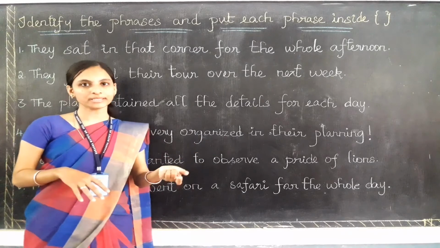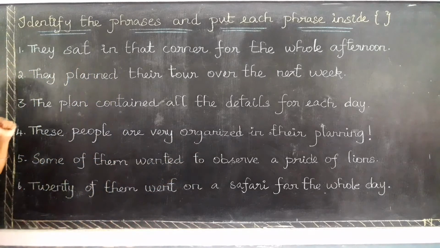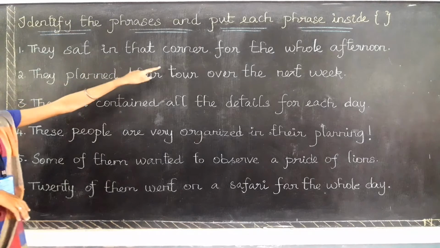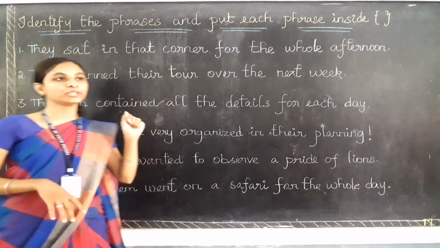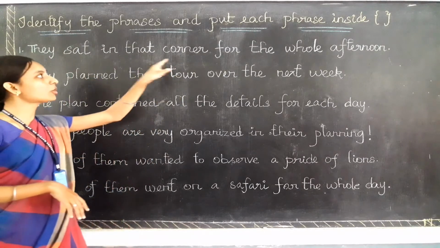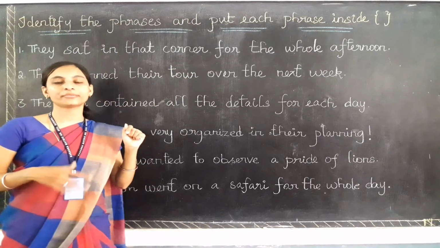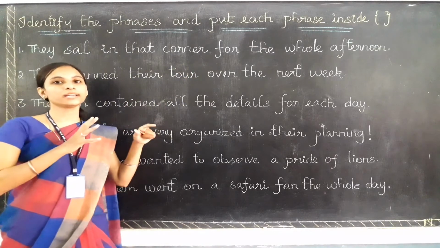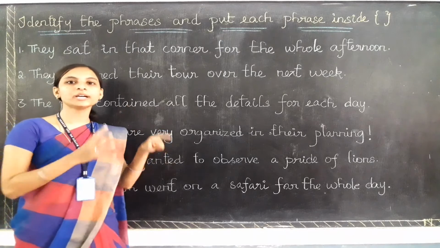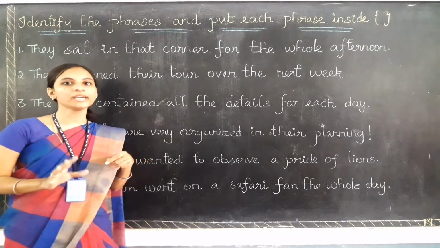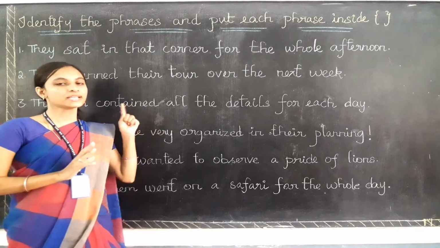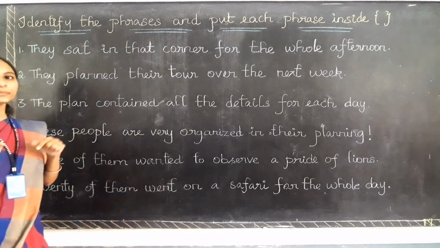So let's start doing the exercise. The first question: they sat in that corner for the whole afternoon. That is the translation for this sentence. Now you need to find out the main verb first.